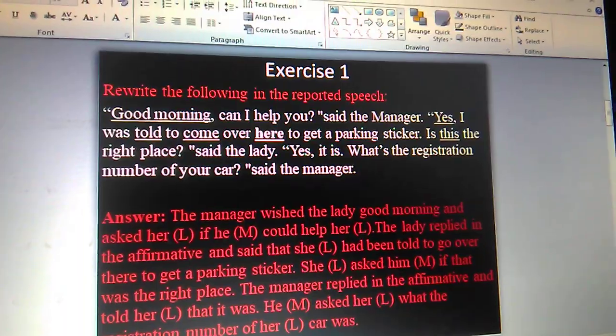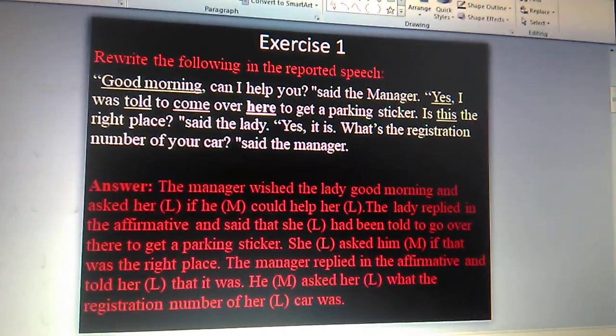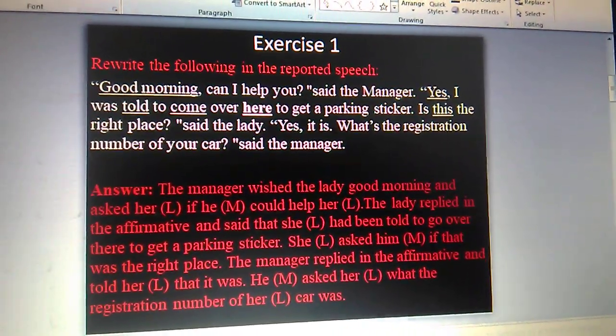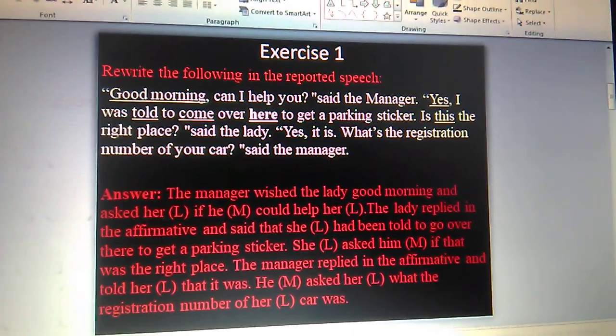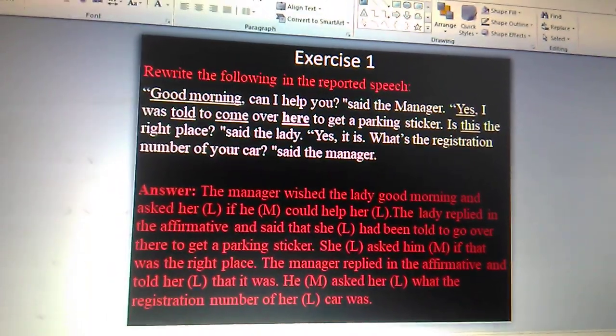So what should we do? At first we should read the passage carefully before starting changing narration, and we should try to find out who is the speaker and who is the listener.